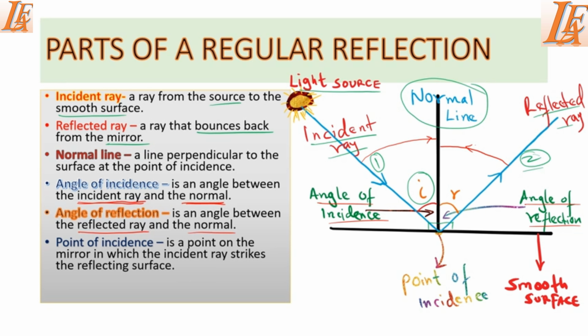Now the last term that we can discuss is a point of incidence. A point of incidence is defined as a point on the mirror in which the incident ray strikes the reflecting surface. So for you to have a point of incidence, you have to mark the point where this incident ray, ray 1, this one here, strikes the surface. That is the point we call the point of incidence.